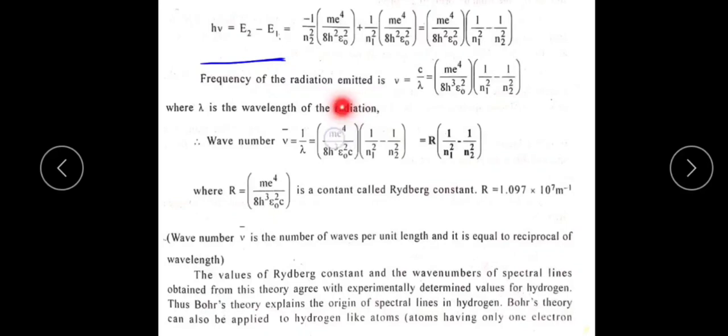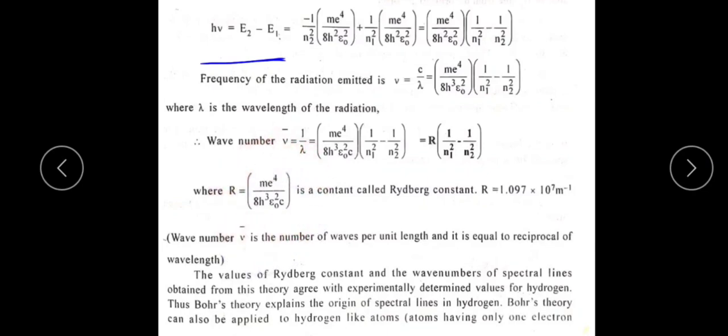Here this total term, m e raised to 4 divided by 8 h cube epsilon naught square c, is considered a constant, which is equal to R. Then the wave number is equal to R into 1 by n1 square minus 1 divided by n2 square, where R is called the Rydberg constant.